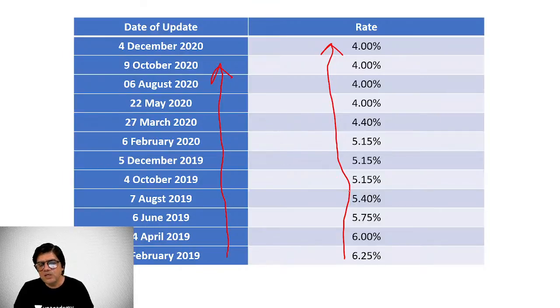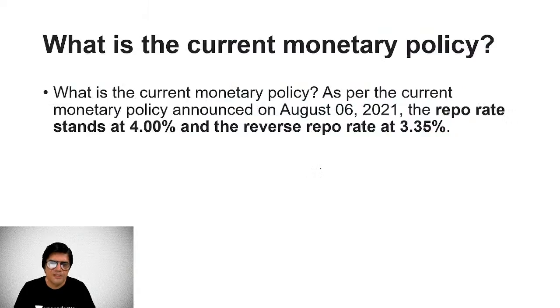So you can see, you can make out here that the repo rate is consistently coming down, and this is a good sign in a way that repo rate is coming down. It's a good sign that inflation is under control, right? That means that if inflation is under control, the growth which we want is not going out of control, and we can achieve better growth with controlled inflation. People will not feel the pinch of it, right?